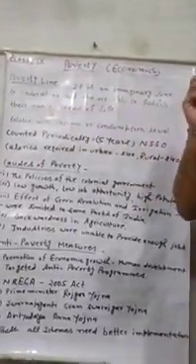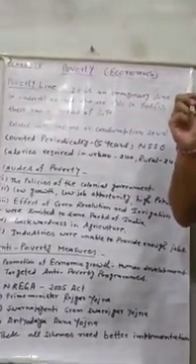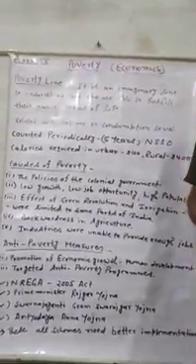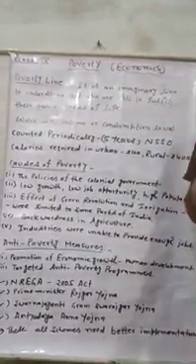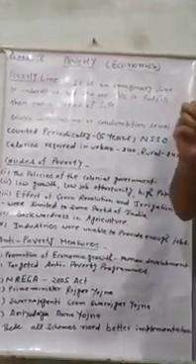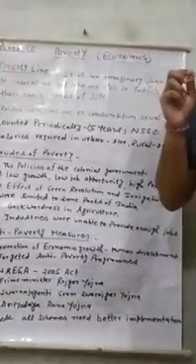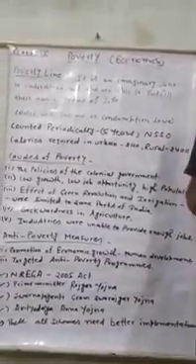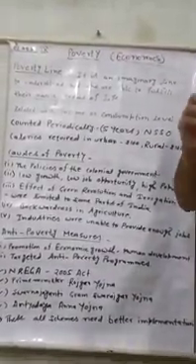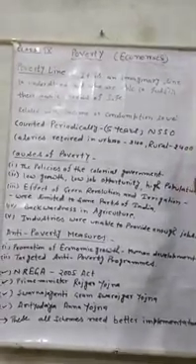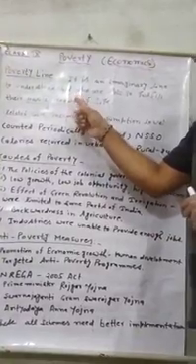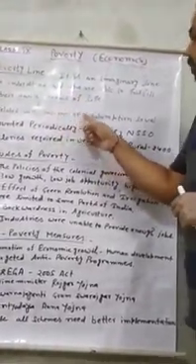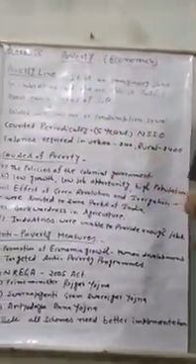The person who is able to fulfill his or her basic needs of life is observed as not poor. And if a person is not able to fulfill his or her basic needs of life, that means he or she is poor. So what is the meaning of basic needs? The basic needs are related with the income or consumption level.